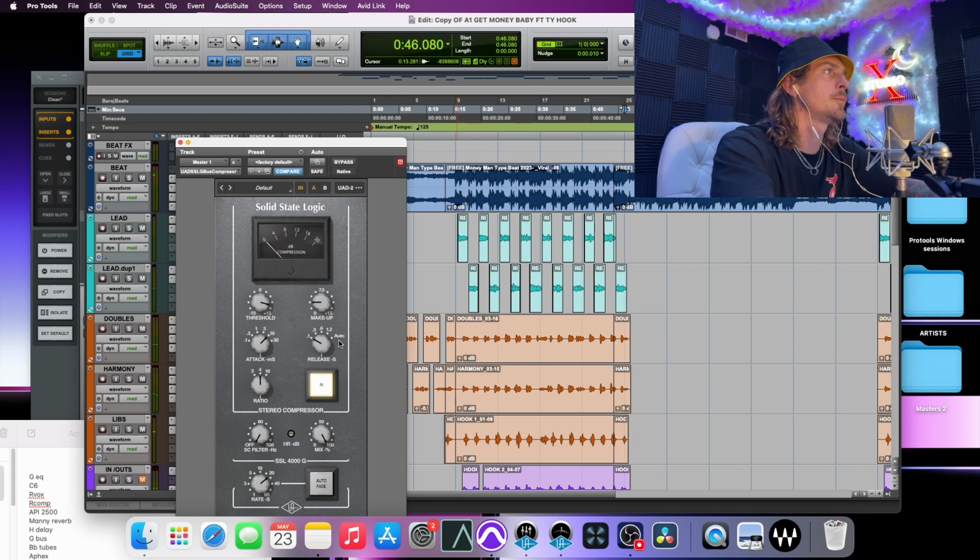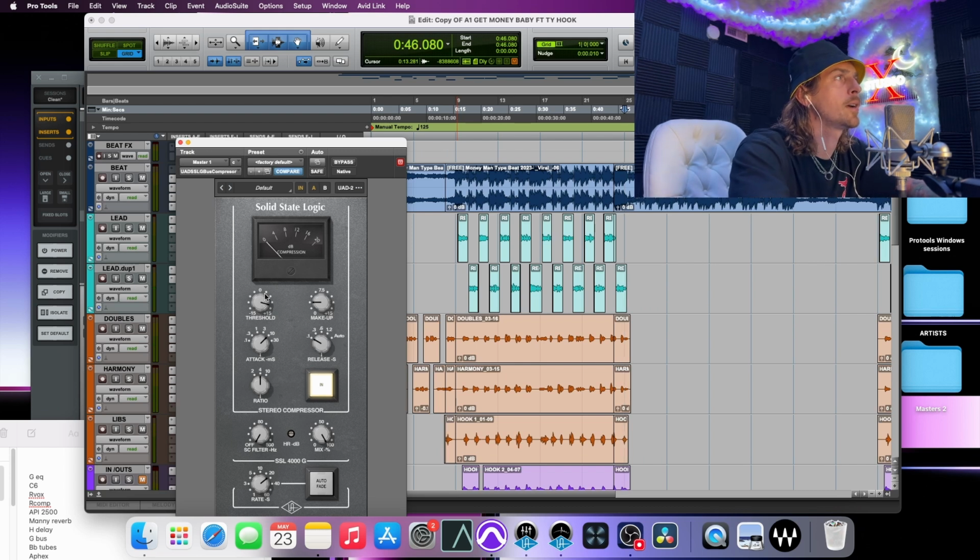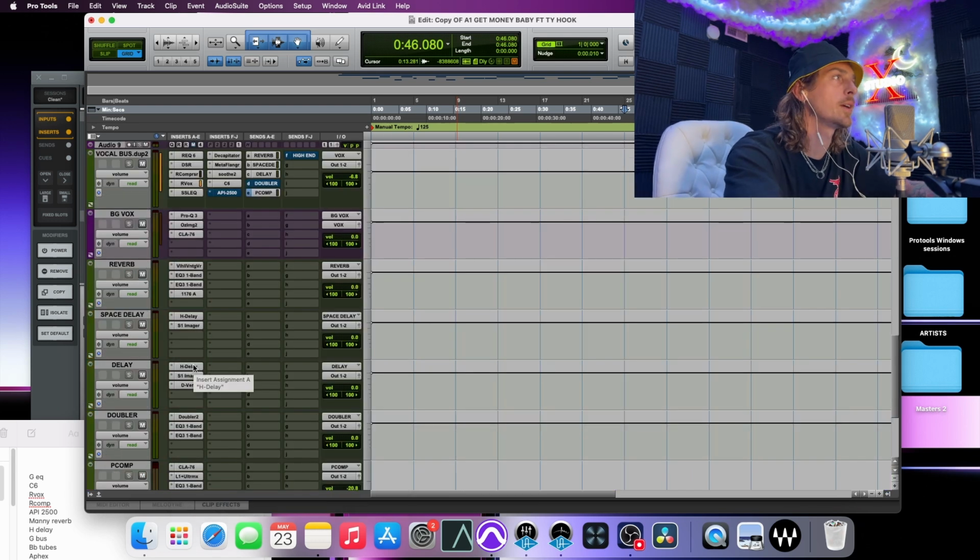That's pushing it a little bit there. I'd probably back it off just a touch, but typically you want to hit about 2 dB, and that'll just kind of pull everything together. And then moving on after that, we got some effects.